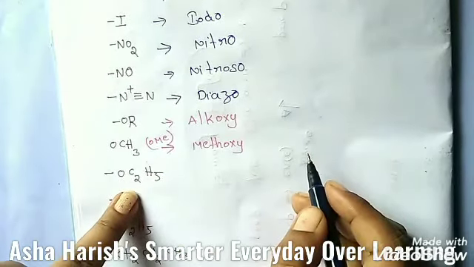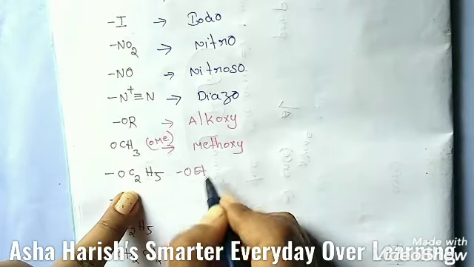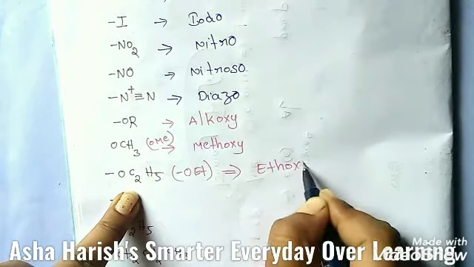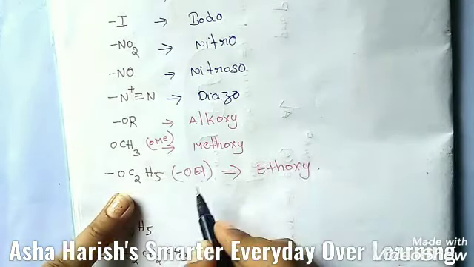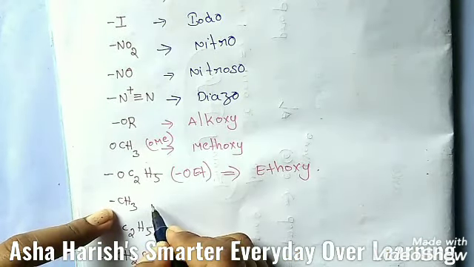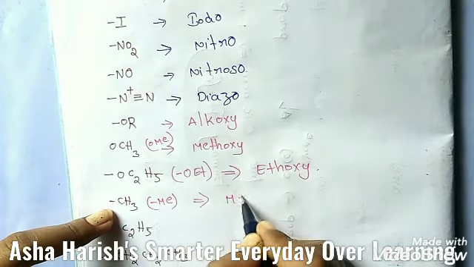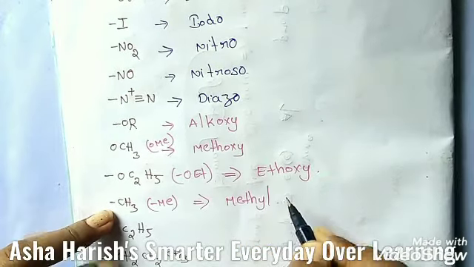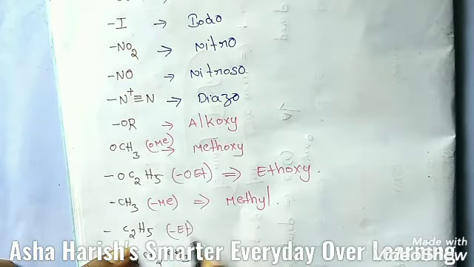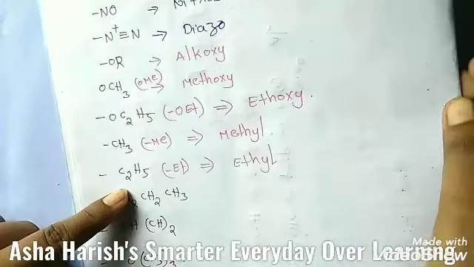And the next one, students, OC2H5, and sometimes you can see it like this also, OEt, and it is the ethoxy group. In a compound, you can see this type of structure, OEt, that indicates the ethoxy group. And CH3, sometimes Me also you can see, that is the methyl group. Like this C2H5 and Et means you can write simply the ethyl group, right?